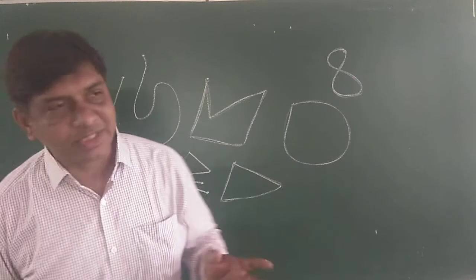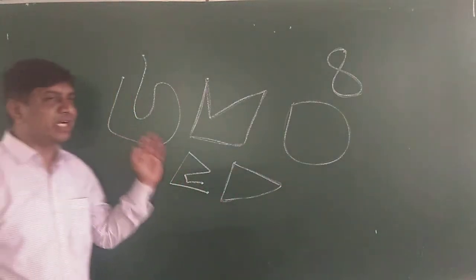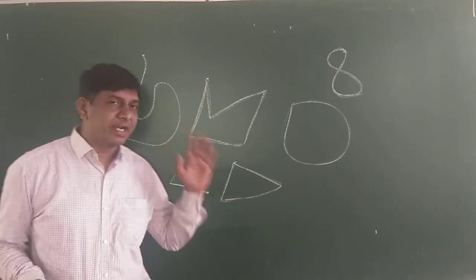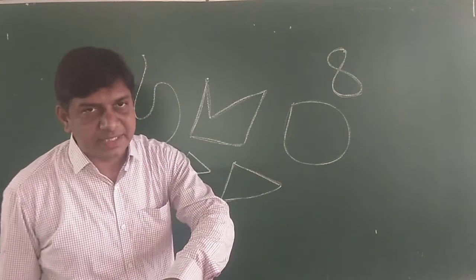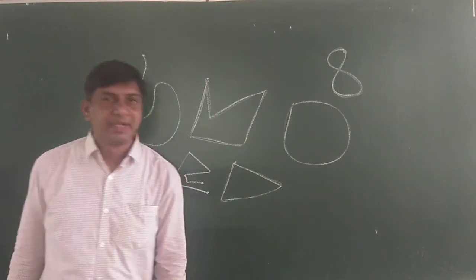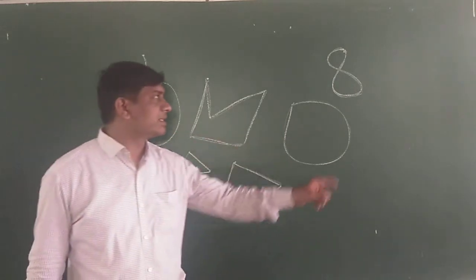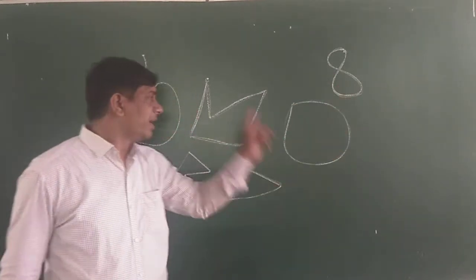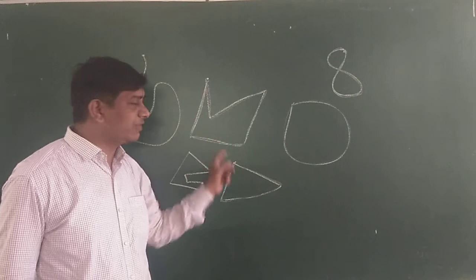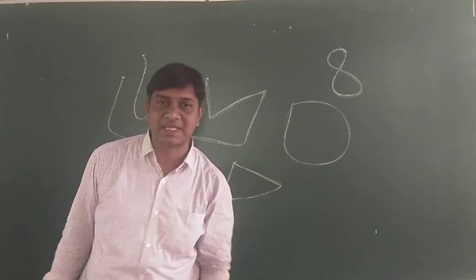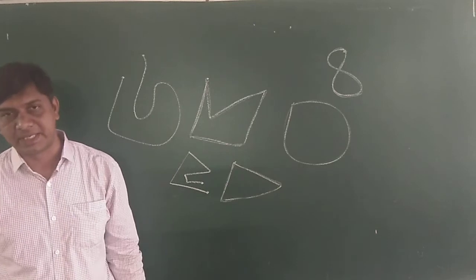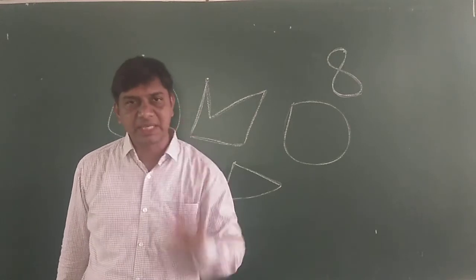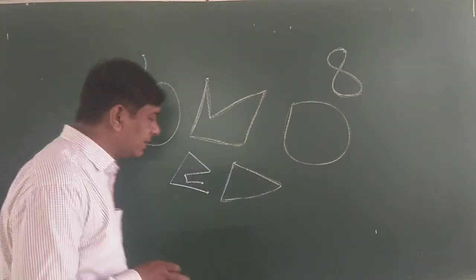Open figures and closed figures. Open figures means those whose initial and terminal points are different. And if the initial and terminal points coincide with each other, those figures are called closed figures. Among those closed figures, a closed figure which intersects itself is called only a closed figure. A closed figure which does not intersect itself is called a simple closed figure. These are simple closed figures. Is it clear about closed and simple closed figure?